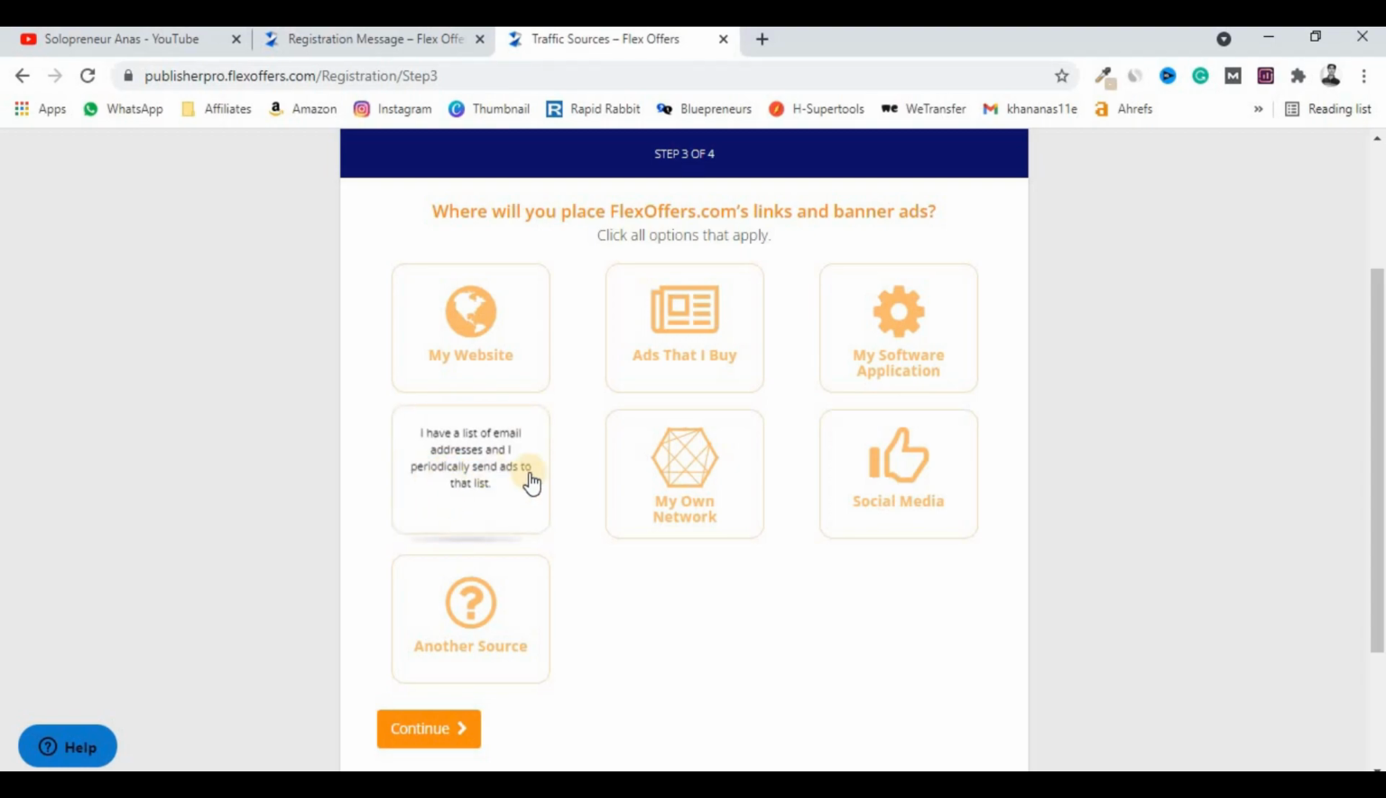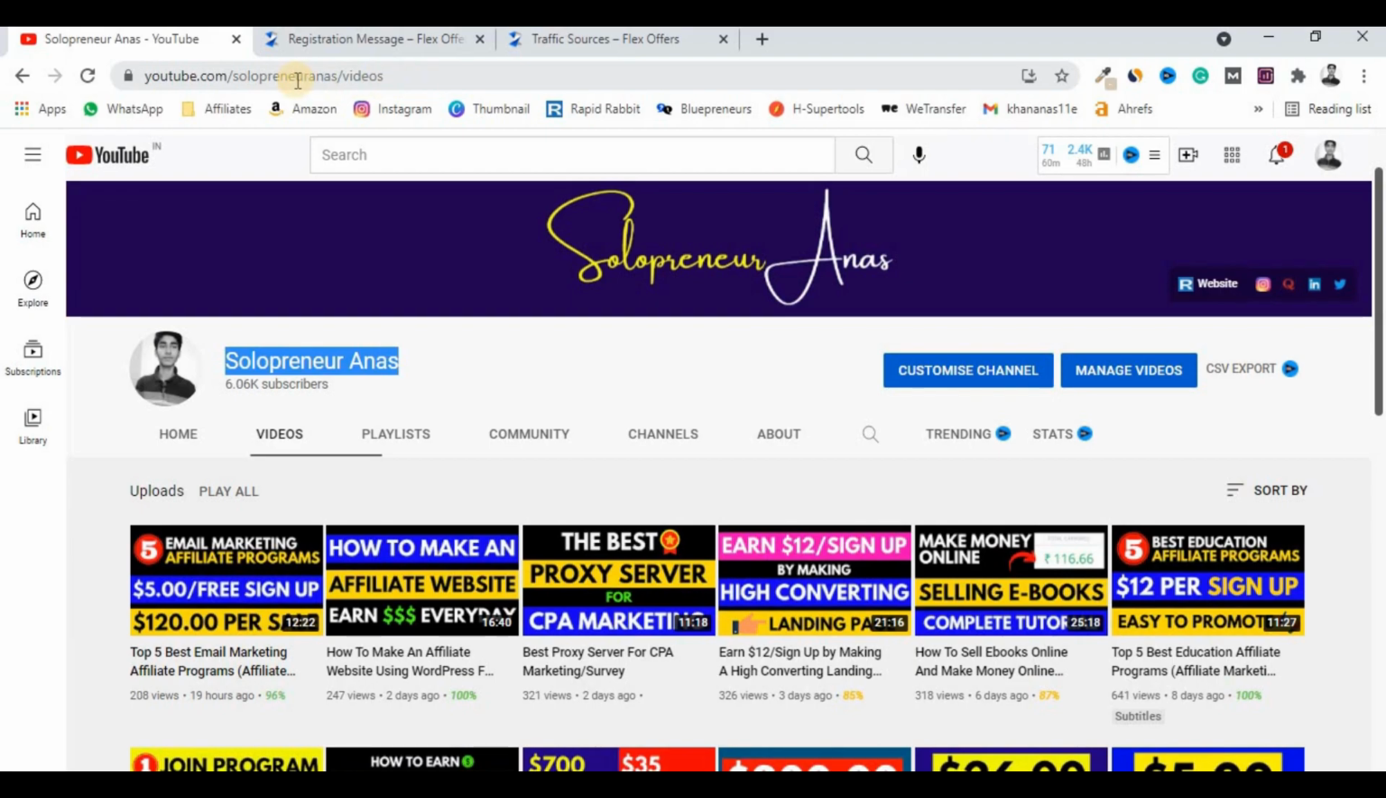So I think that all these options may not appear for you. These two are for us. If you have a website, you can follow this option, but in case you don't have your own website, you can make use of this option, which is another source. In this option, I have to paste my YouTube channel link, because I am applying on Flex offers with the help of my YouTube channel.